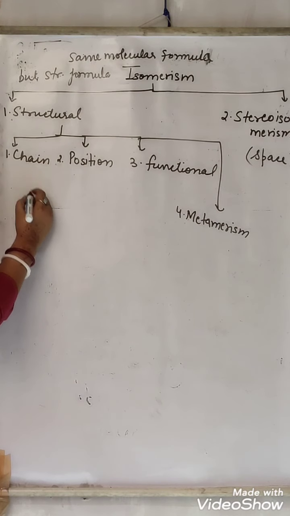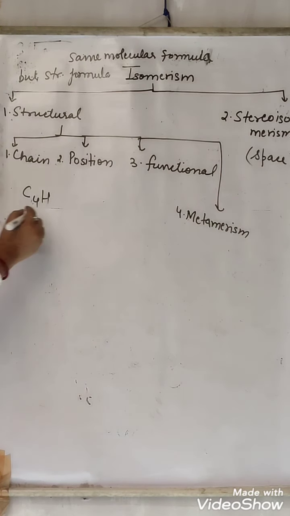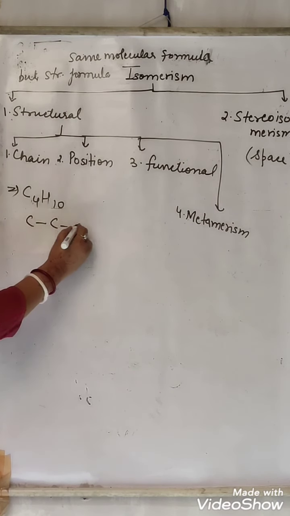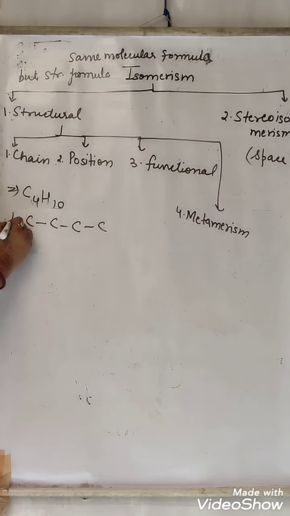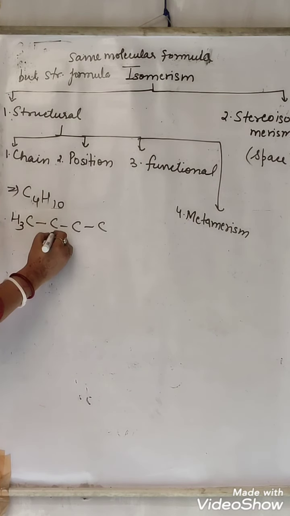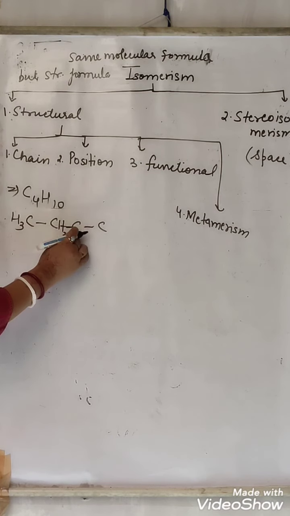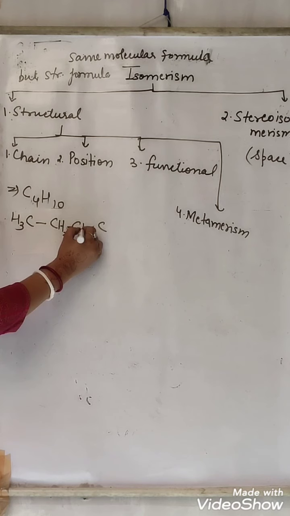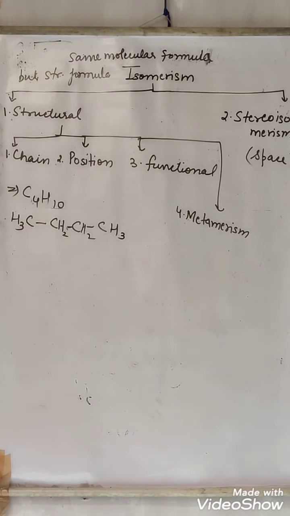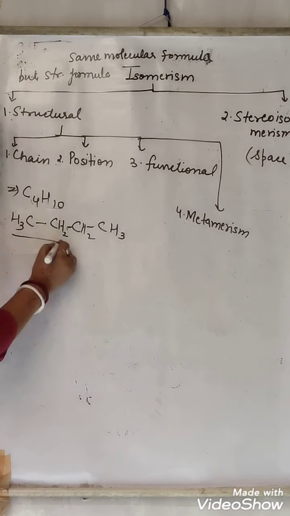For example, suppose you talk about C4 alkane. With C4 alkane, how many hydrogens will be there? 10. This is the molecular formula. Count the hydrogens: 3, 2, 2, 3. How many carbons are there? 1, 2, 3, 4. And the hydrogens: 3, 5, 7, 9, 10. This is one structure.